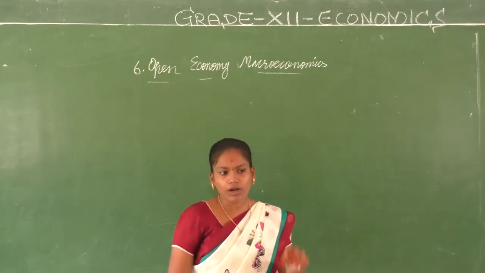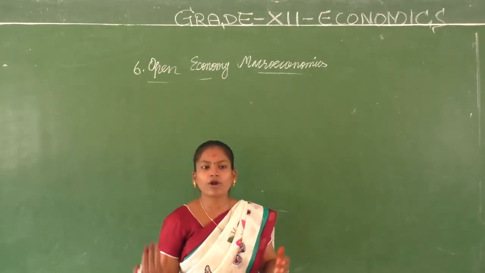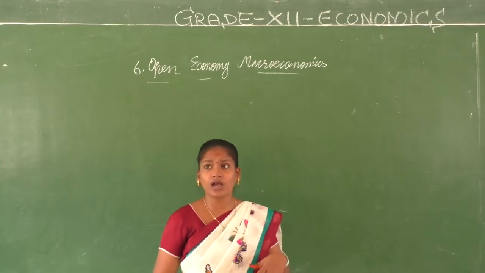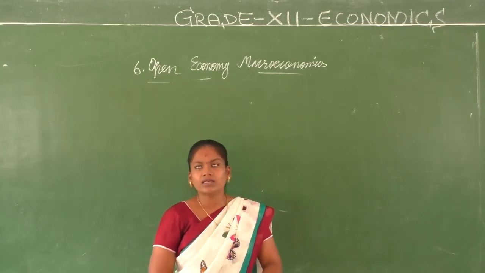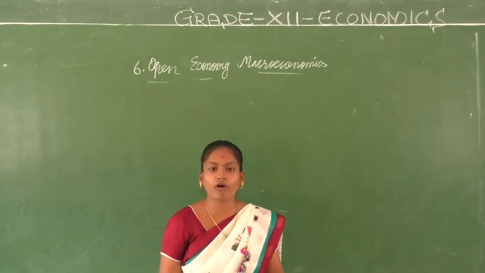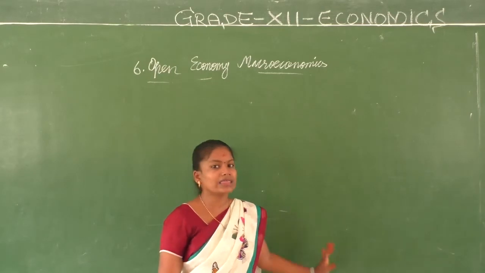This we took into account, but a very small part. We did not discuss much about how it influences the government budget, how it deals with banking. We just said we deal with foreign exchange, but how it works is what we are going to discuss in this chapter.